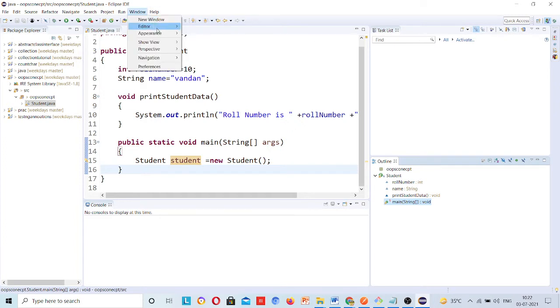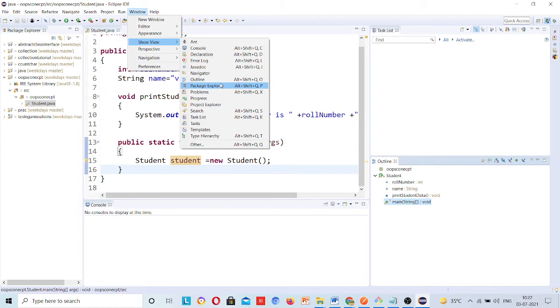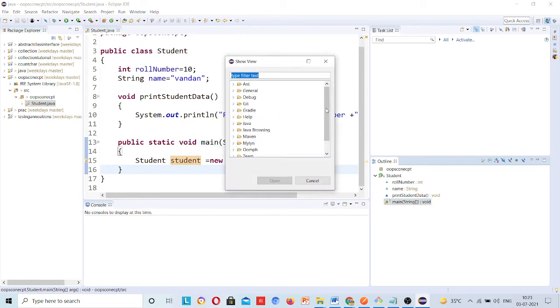Then go to Window, Show View, and where is that? Yes, Outline is showing here. I am seeing something else. Variable is where, yeah.